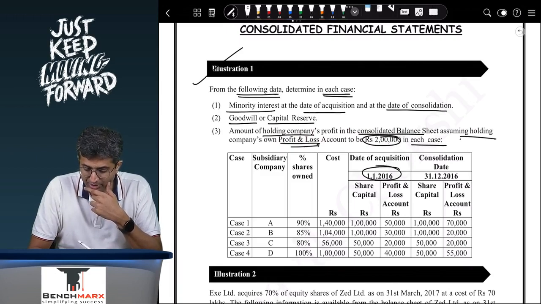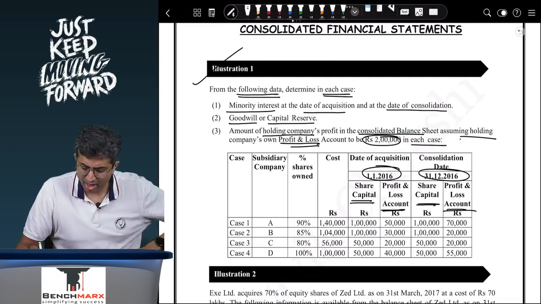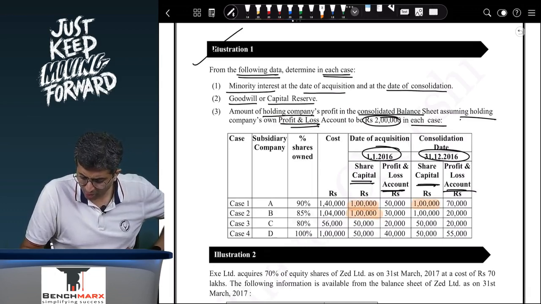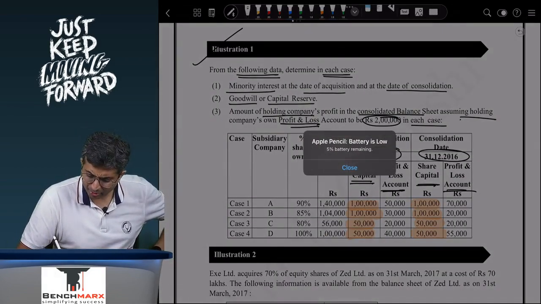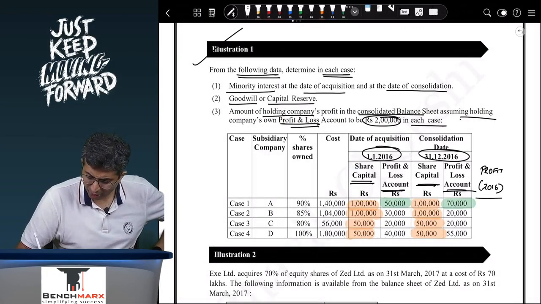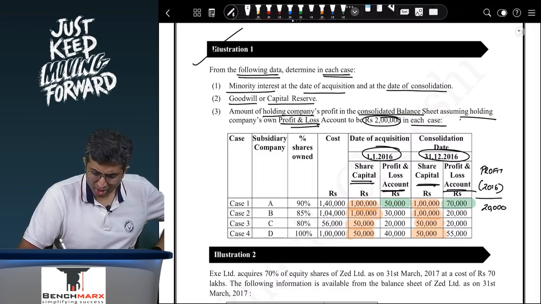The date of acquisition is 1st January 16 and the date of consolidation is 1 year later, that is 31st December 16. You have been given the share capital and the profit and loss balance. So your share capital, if you go and see over here, remains the same: 1 lakh and 1 lakh, 1 lakh and 1 lakh, 50 and 50, 50 and 50. So there's no change in the share capital, but there must be certain profits. These are profits during the year 2016. So if I go to see, this is 50,000 and 70,000, so this is, let us say, 20,000 worth of profit during the year. This is 30,000 and 20,000, so that's a negative.